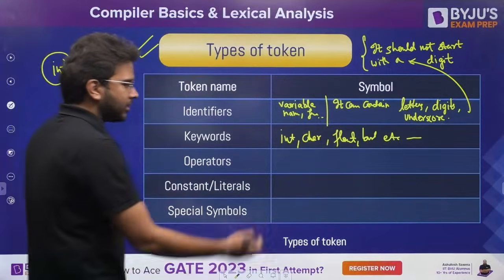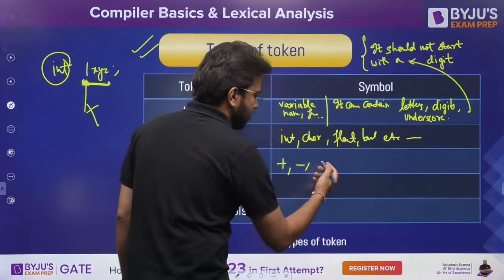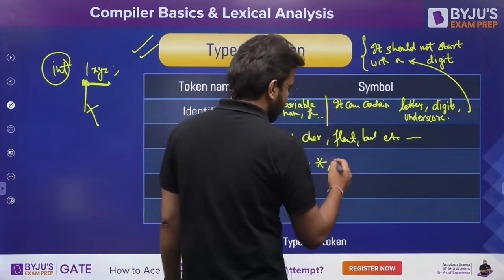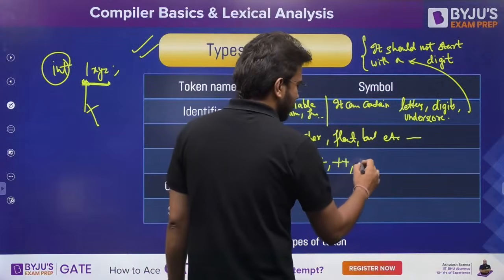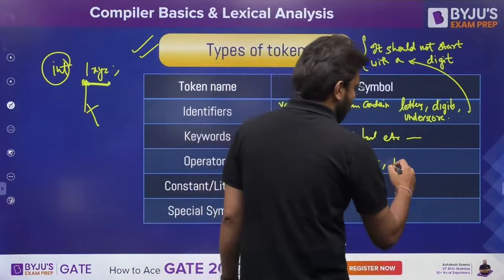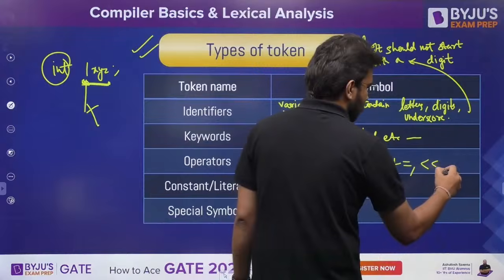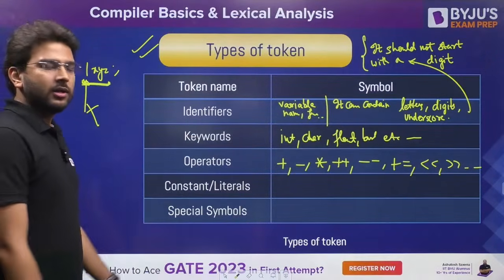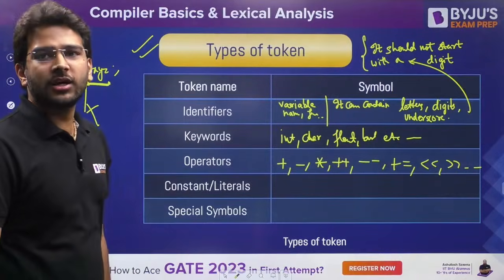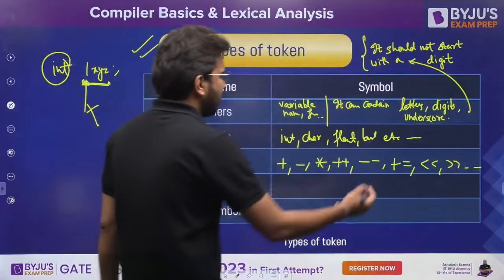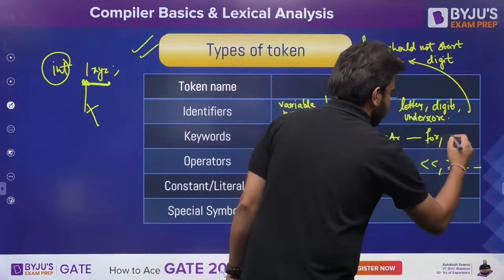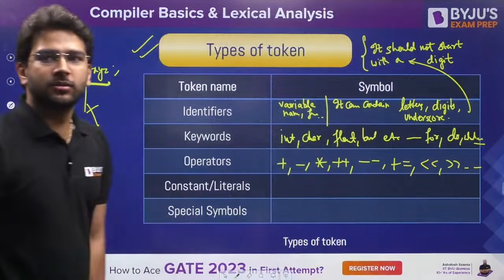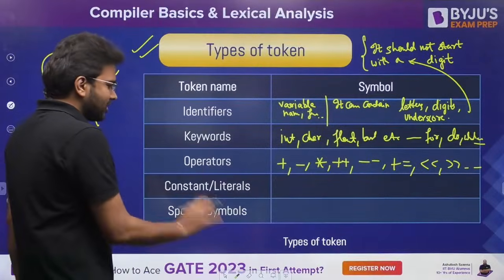Now we talk about operators. So operator can be your plus, your minus. Then we can have multiplication as well, or you can see the pointer one. And we can have this plus as well. We can have minus as well. We can have this one as well. So there are so many operators. Clear? Yes, Shashikala, that is also keyword. Let me write for you if anyone is having confusion. For, do, while, all these are keywords. Correct.